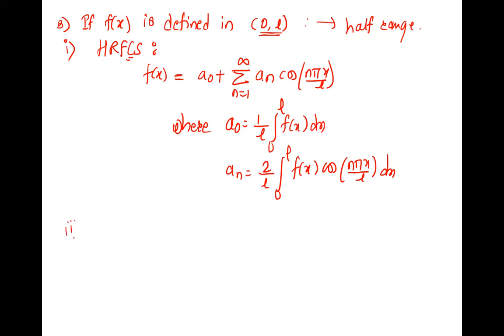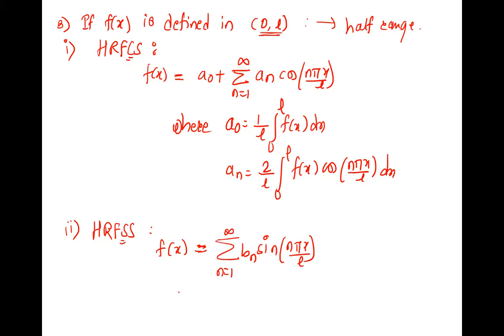And the second is, what is the second type in half range? Half range Fourier sine series. So the name itself indicates sine, meaning there will be only Bn. Summation Bn sin n pi x by L, where Bn is 2 by L integration 0 to L f of x into sin n pi x by L dx.